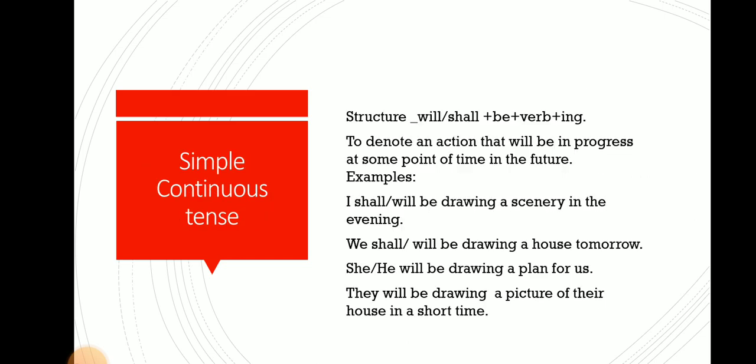Now coming to the next one, simple future continuous tense. The structure for this is will or shall plus be plus verb in the form of ing. Now this simple future continuous tense is used to denote an action that will be in progress at some point of time in the future.